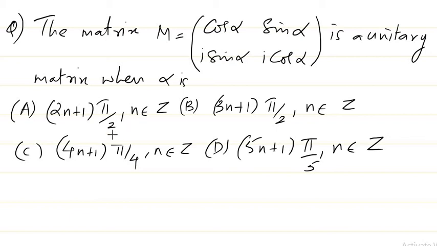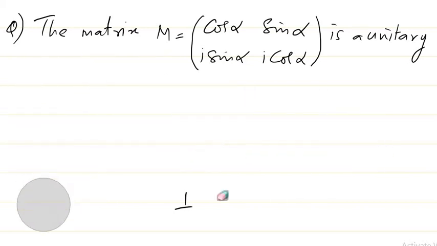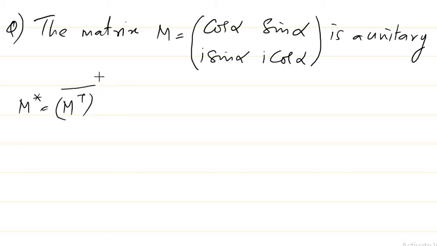How is the matrix a unitary matrix? So we know that a matrix is said to be unitary if M into M star is equal to M star into M is equal to I. So with this M, I'll try to find out what M star is. M star means basically M transpose conjugate, or M conjugate transpose, doesn't matter. So if I take the transpose, I get cos alpha, i sin alpha, and i sin alpha, cos alpha, right?